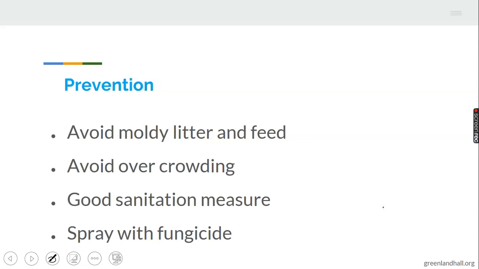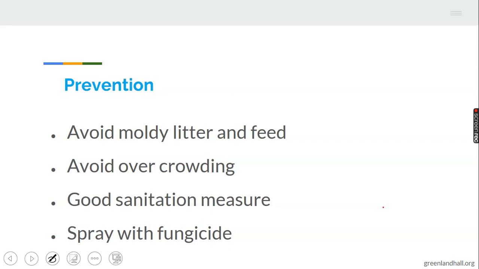Okay, let's see the prevention of this disease, aspergillosis. The prevention of this is one: avoidance of moldy litter and feed. You avoid moldy litter and fields that are moldy; fields that are not suitable for these animals should be avoided. You identify a particular field that is good for these animals to feed on, rather than giving them fields that will affect them. Moldy litter and field.